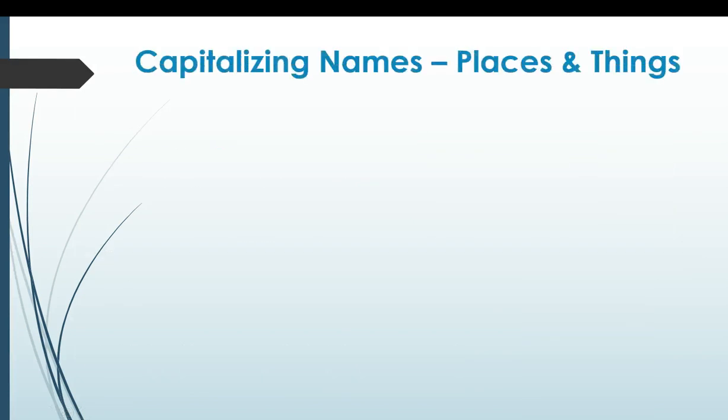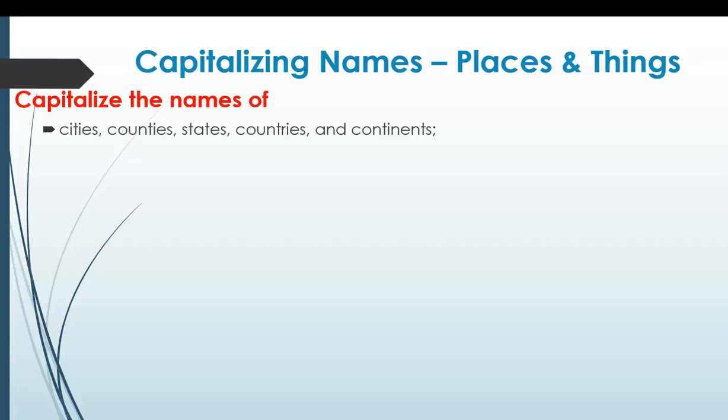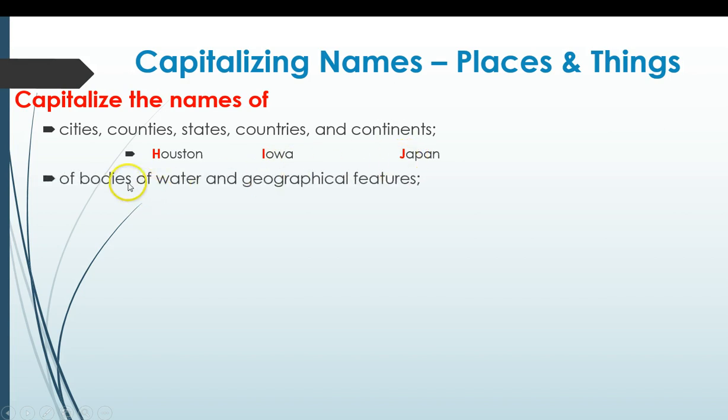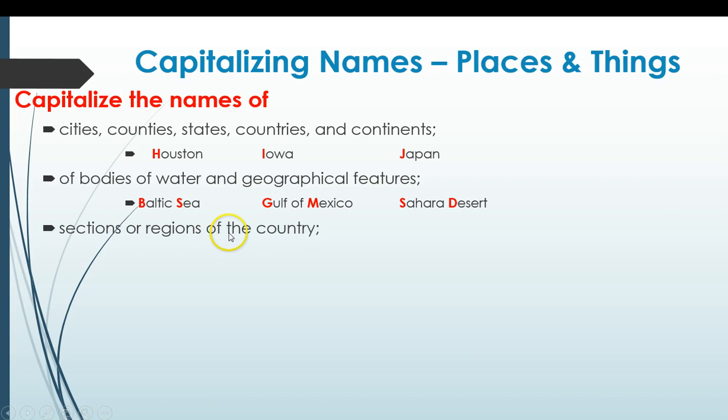Now the places and things of people. We're going to capitalize the names of cities, counties, states, countries, and continents, like Houston, Iowa, and Japan. We're going to capitalize the names of bodies of water and geographical features, such as the Baltic Sea, Gulf of Mexico, and Sahara Desert. Notice the "of" is not capitalized here. That's a preposition, so we're only capitalizing the important words, Gulf and Mexico, not the preposition.